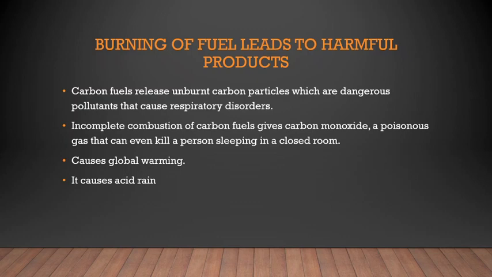What is acid rain? This is how acid rain forms.